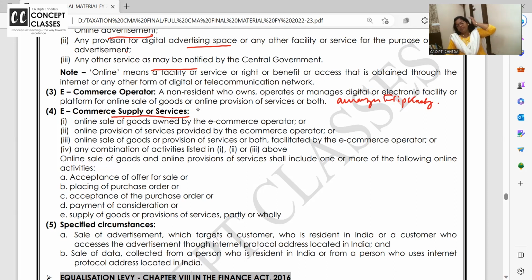I am selling it to you, students, through whom? E-commerce operator. So can I say e-commerce operators are the channels through which the suppliers sell the products to the customer? eBay, Flipkart, Amazon, these are all online portals where products are listed by the seller and the buyer will buy the products. Supplier will sell the product directly to the buyer. Buyer will make payment to Amazon.